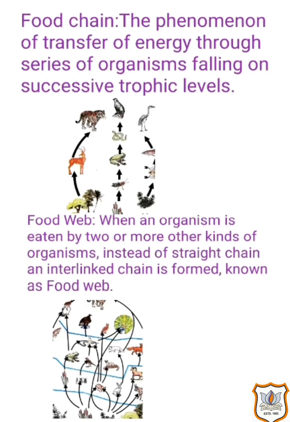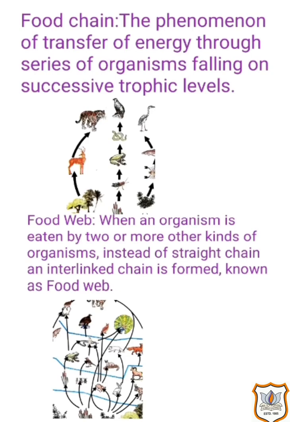We can take decomposers here also. So this is one of the examples of food chain in which one organism is eaten by another organism and so on. The chain continues.